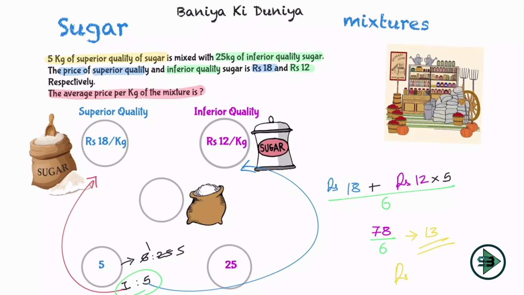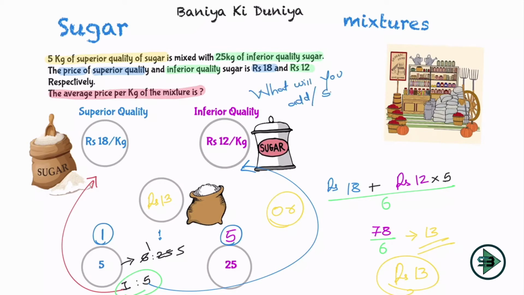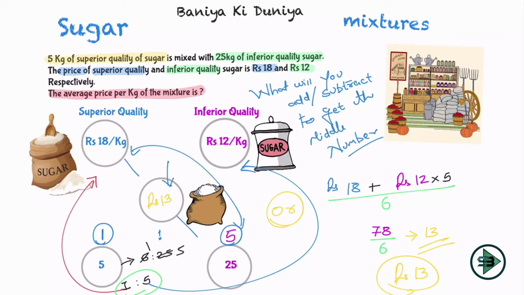So per kg is rupees 13, and that will be the average price per kg of the mixture. I can solve this by the shortcut of mixtures as well. Since we know the ratio is 1 is to 5, what will you add and subtract to get the middle number is the question. What will I subtract from 13 and what will I add to 12?